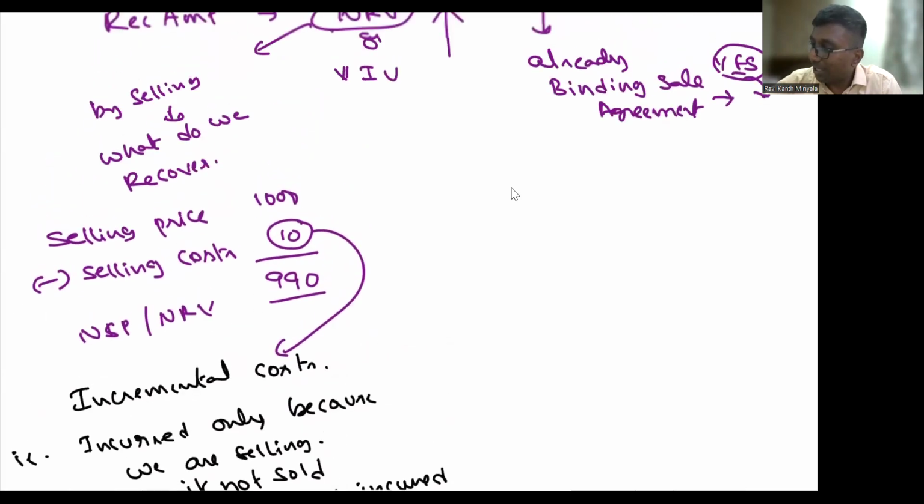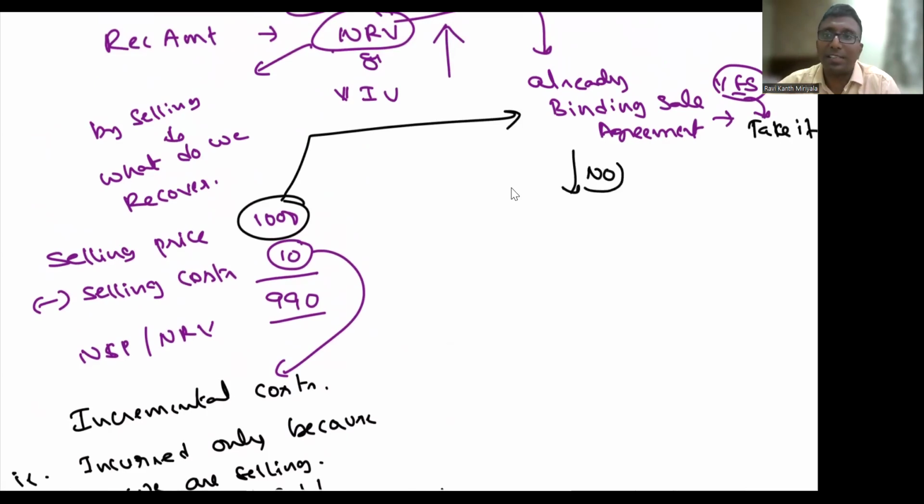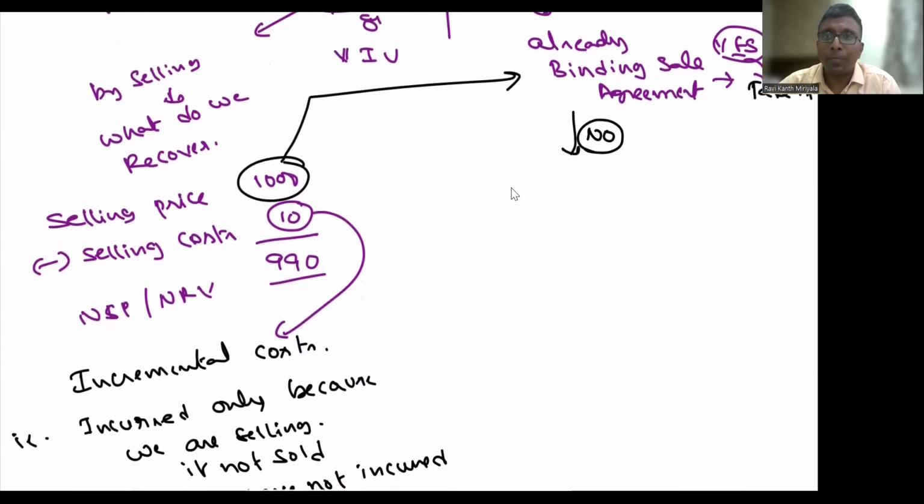What we are talking about is selling price related to the binding sale agreement. If you have a binding sale agreement, take the binding sale agreement price minus selling cost. You are supposed to reduce it. Sir, do you have a binding sale agreement? No, sir, we don't have any binding sale agreement. Not a problem.